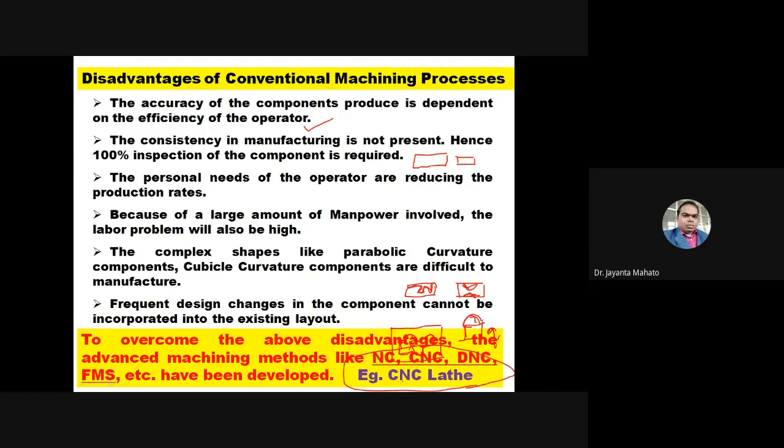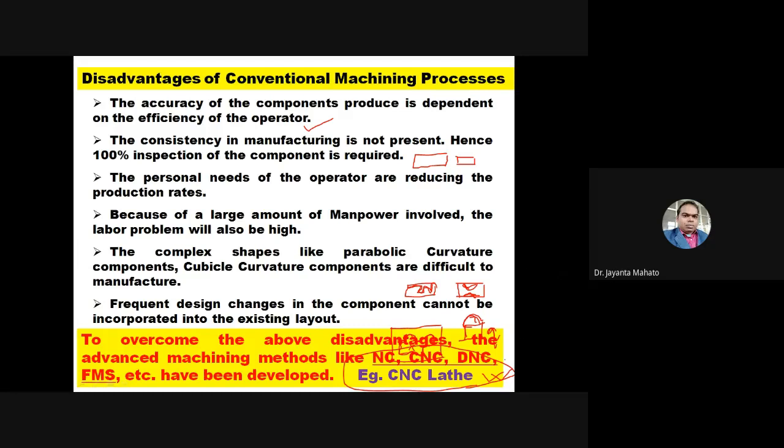CNC means computer numerical control lathe machine. This is controlled by a program. By giving a program, the cutting tool will move according to the program. So this difficulty will be avoided by using this CNC machine.